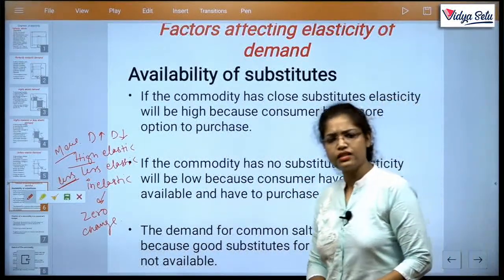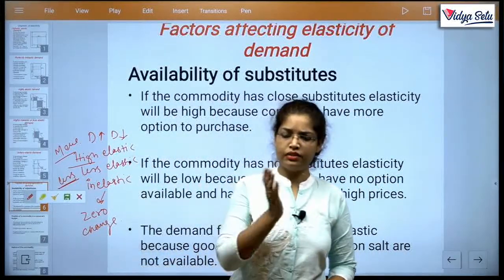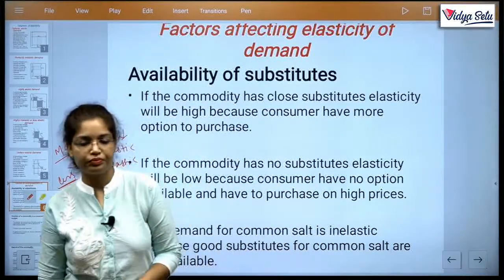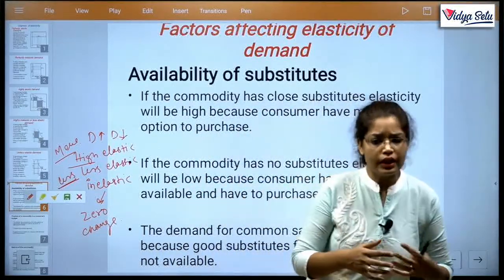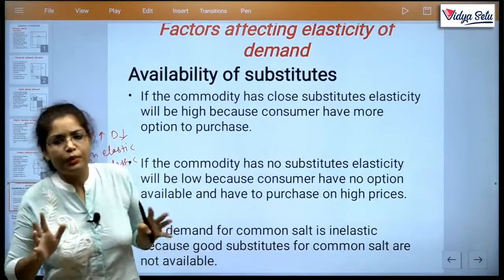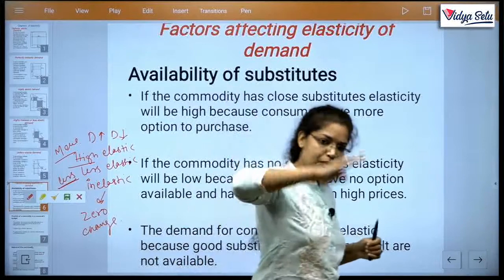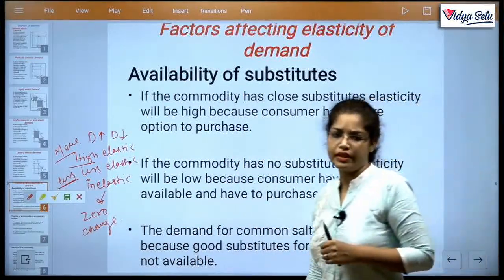So we move on to the first factor affecting the elasticity, where the elasticity will be more or where the elasticity will be less. First one is availability of substitutes. In general, think that if you have substitutes available for something, if there is availability of substitutes of a particular commodity and one commodity raises its price, then you easily move to another commodity.